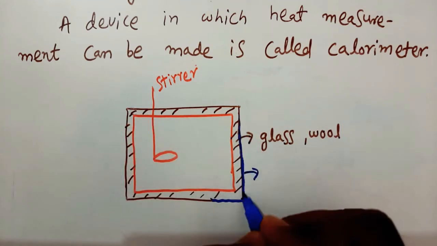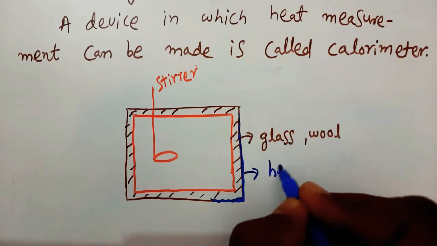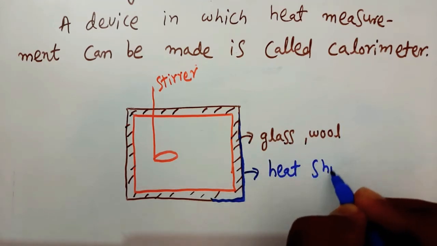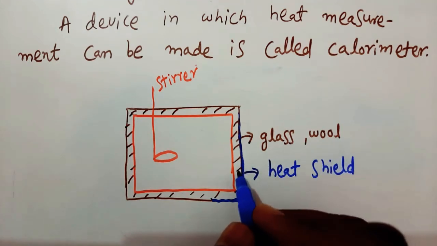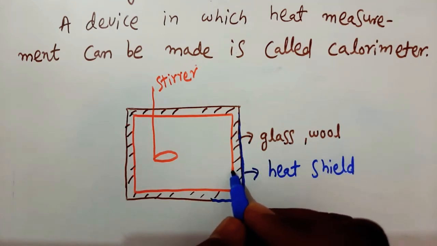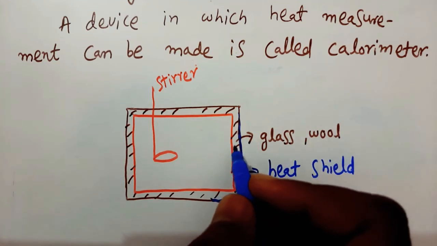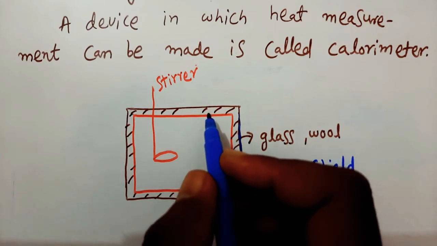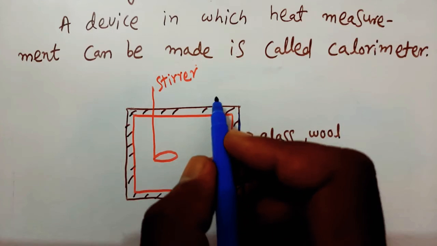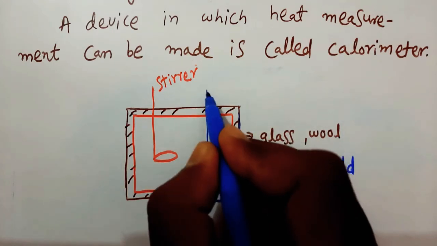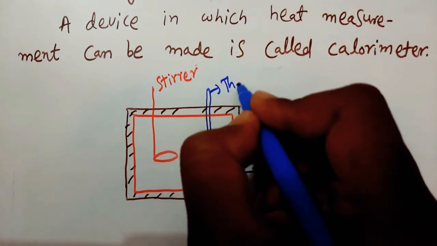The outer jacket acts as a heat shield and reduces the heat loss from the inner vessel. There is an opening in the outer jacket through which a mercury thermometer can be inserted. So here it is the thermometer.